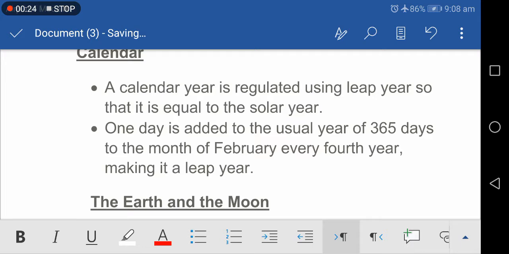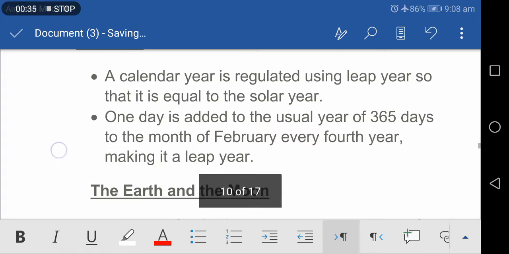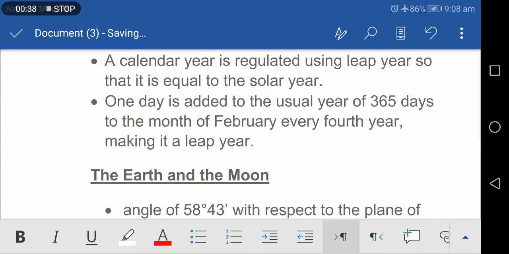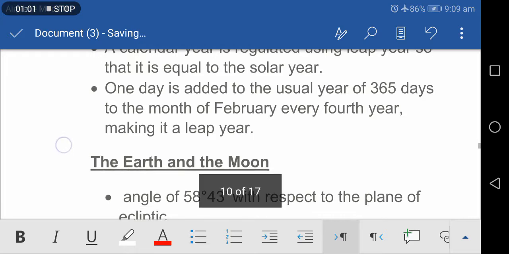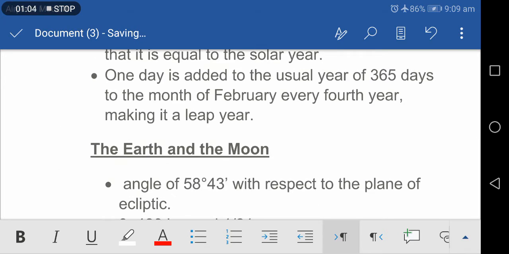A calendar year is regulated using leap year so that it is equal to the solar year. Hence, one day is added to the usual year of 365 days, to the month of February every fourth year, making it a leap year. As a solar year has 365.24119 days, this correction of one day every fourth year is too large. Therefore, the leap year is omitted in the century year unless the year is divisible by 400, a leap century.